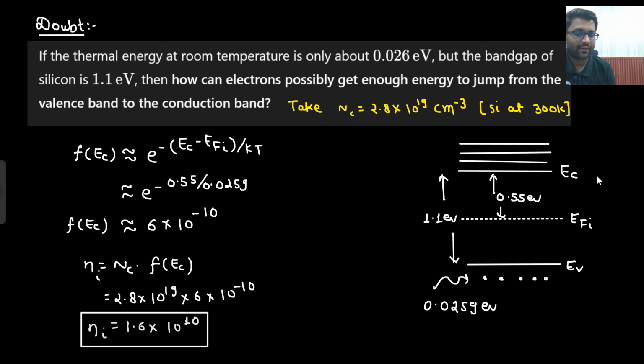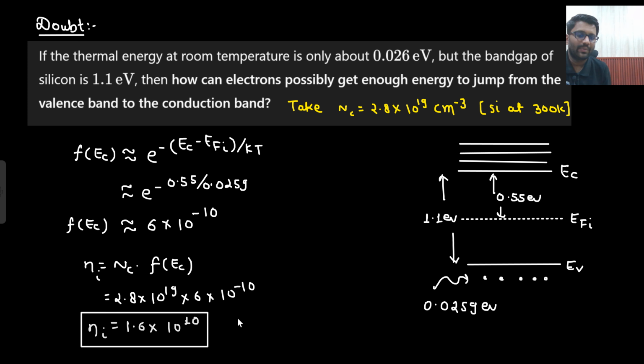the probability of finding an electron at the conduction band, or I should not say conduction band, at the EC energy state. What is EC? EC is the lowest energy of the conduction band. So this is the probability, and now there are a lot of states. Number of states are roughly around 2.8 times 10 to the power 19 per centimeter cube.